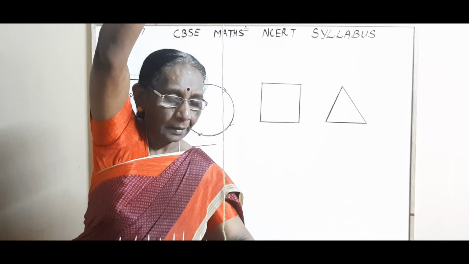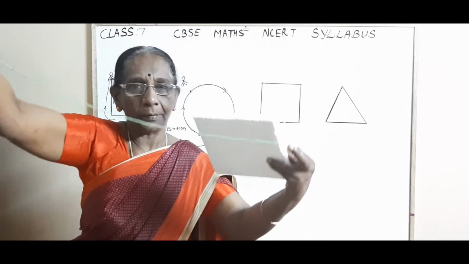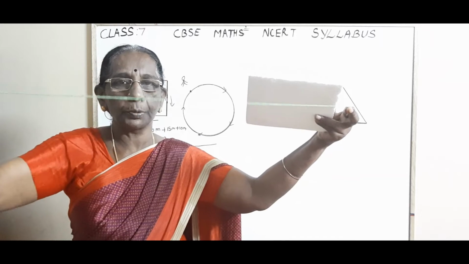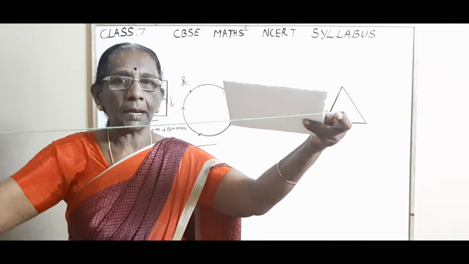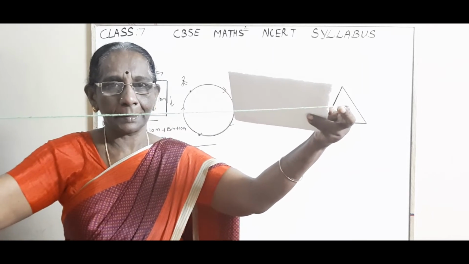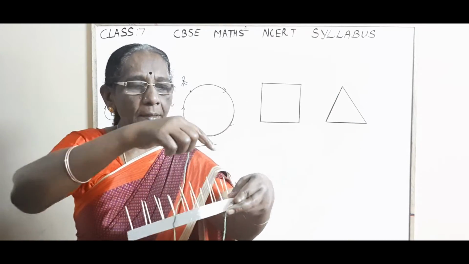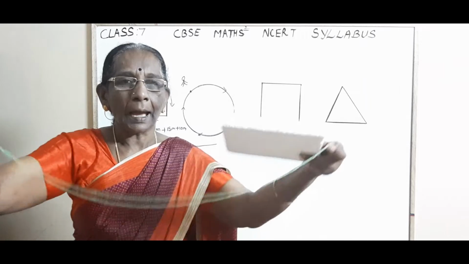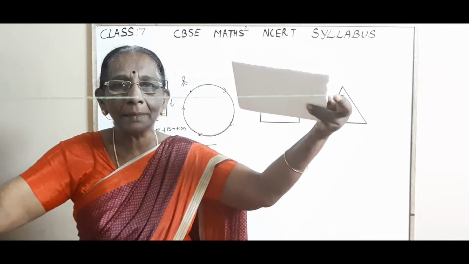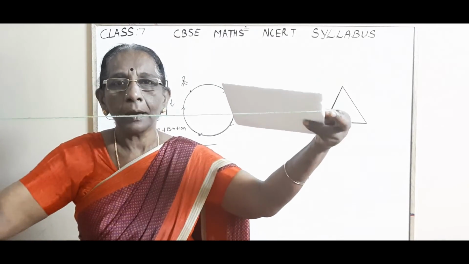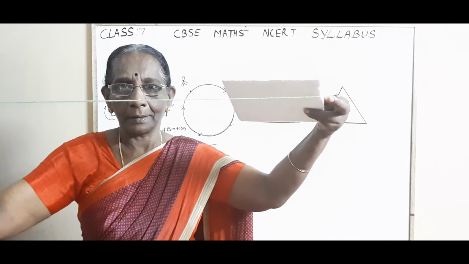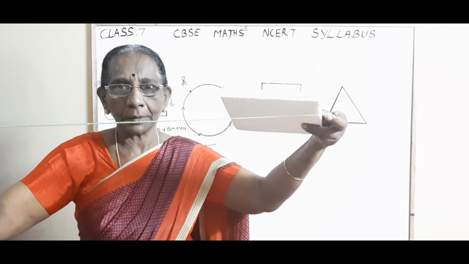The iron wire we need. We used to put the fencing with those iron barbed wires, isn't it? So here I have used the thread. So for putting the fencing of this shape, I need that length of thread. Have you understood, children?